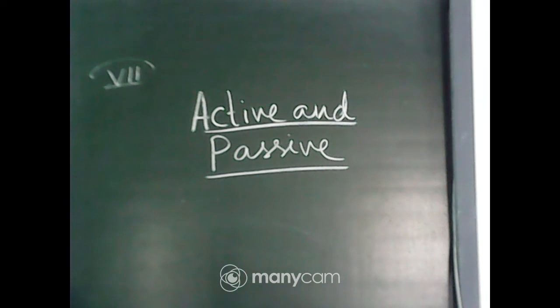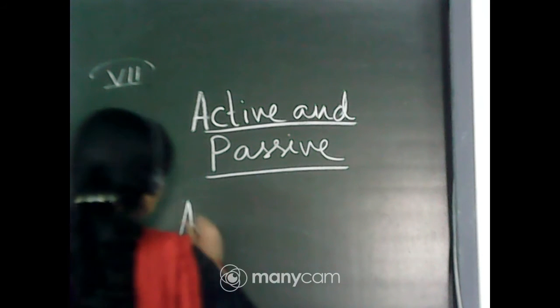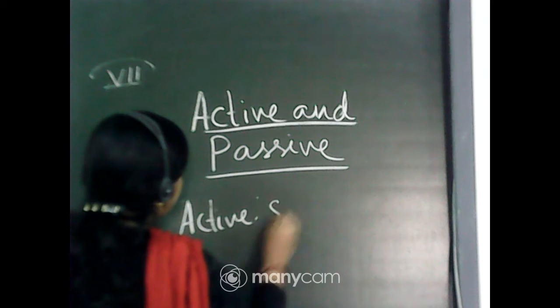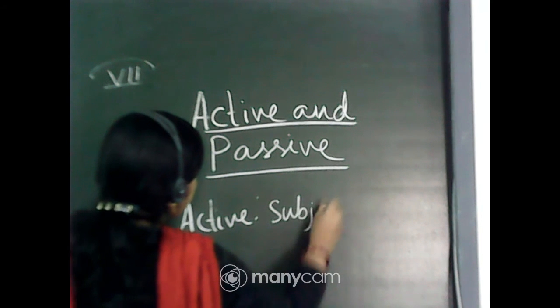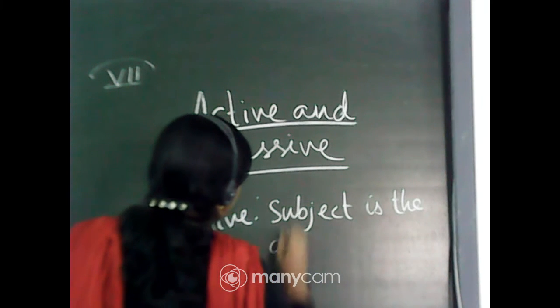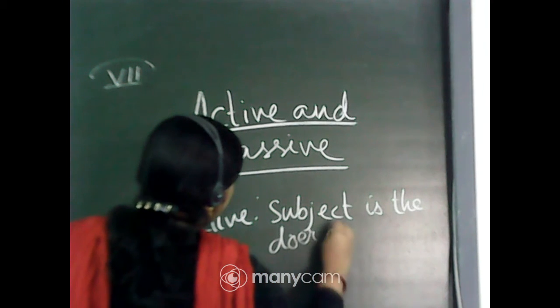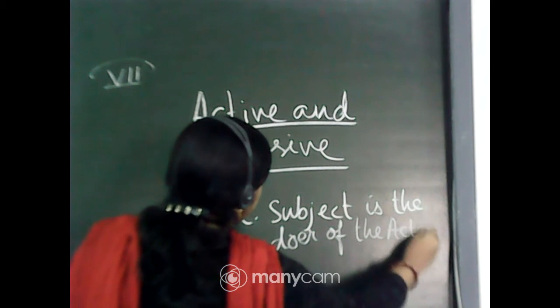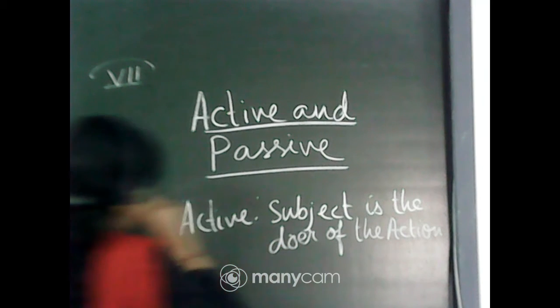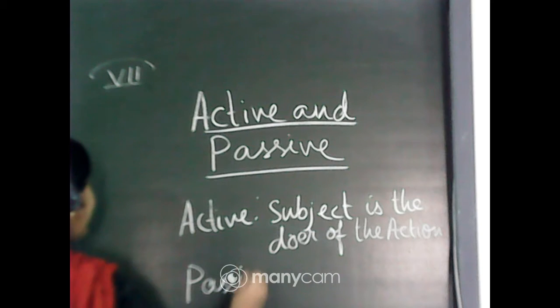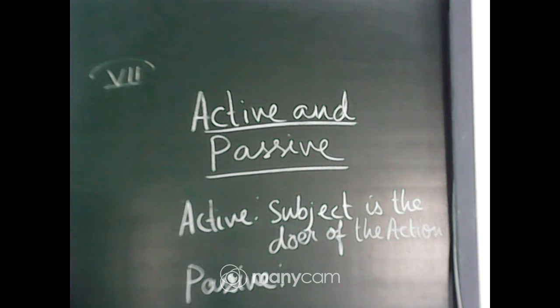When the subject of the verb is the doer of the action, we say that it is in the active voice. When the subject is the doer of the action, we say that it is in the active voice. And passive voice, when something is being done on the subject.